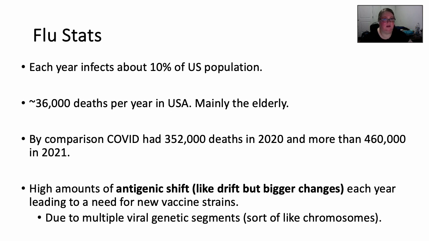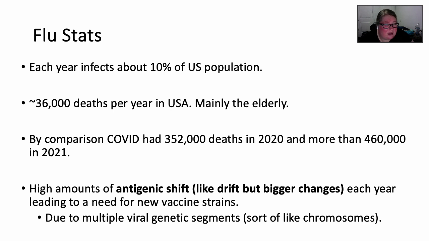Before we get into the nitty-gritty of the influenza virus, let's talk about some flu stats. Everyone watching this video has probably had the flu at some point in your life. About 10% of the US population gets at least one strain of the flu every year. We have roughly around 36,000 deaths on average each year. Most of these deaths occur in the elderly population of 65 years or older. If we look at 2023 specifically, since that's the last year we have statistics, there were about 28,000 deaths from the influenza virus.